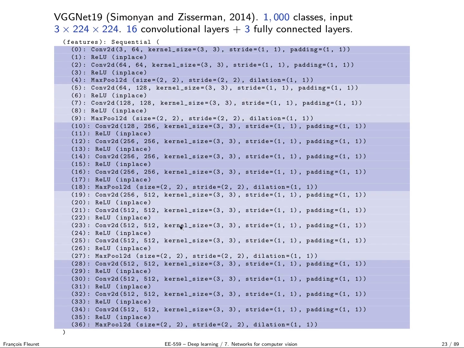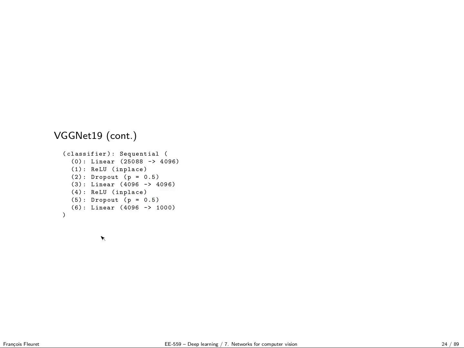Now we move to VGGNet from 2014, and again it's just the same business but at bigger scale. So conv-ReLU, conv-ReLU, maxpool, conv-ReLU, conv-ReLU, maxpool, conv-ReLU, conv-ReLU, conv-ReLU, maxpool, etc. A bunch of convolutional, ReLU and maxpooling layers. And then again a bunch of fully connected layers. And again it's bigger. Here we are talking 100 million parameters, 16 million parameters, 4 million parameters, so 120 million parameters.